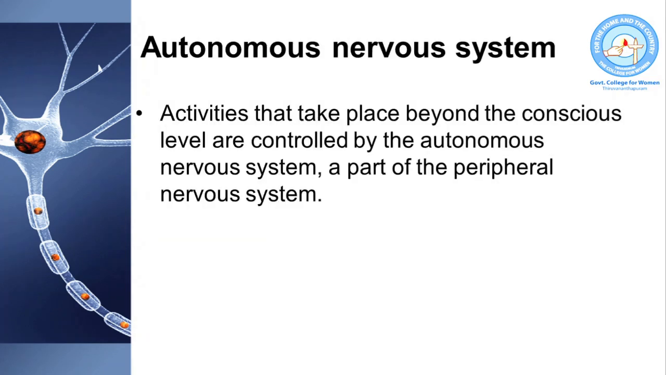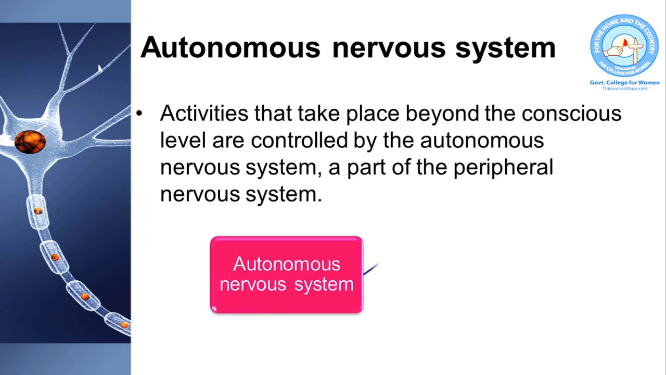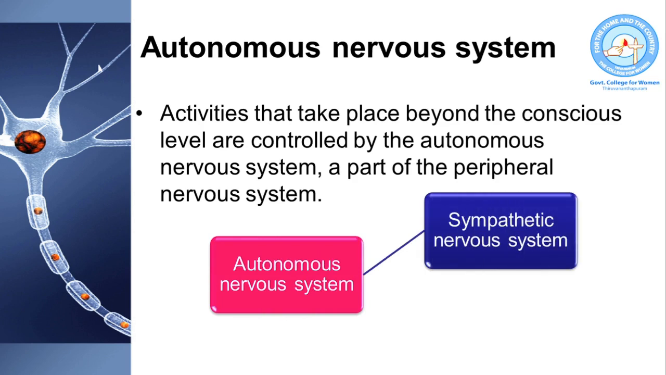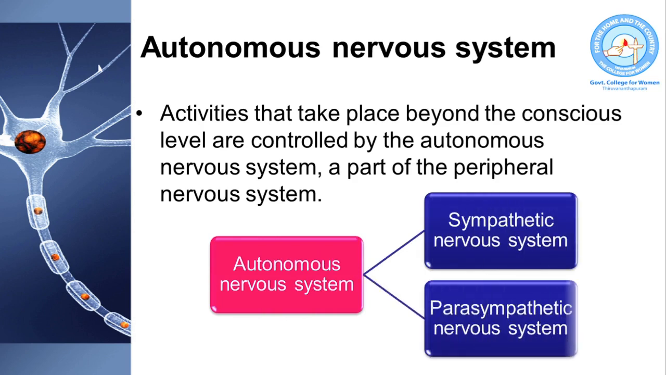Now let us study about the autonomous nervous system. Autonomous nervous system controls the activities that take place beyond our conscious level. It is part of the peripheral nervous system. The autonomous nervous system is comprised of two parts, the sympathetic nervous system and parasympathetic nervous system. The sympathetic nervous system and parasympathetic nervous system are antagonistic. That means their functions are exactly opposite to each other.